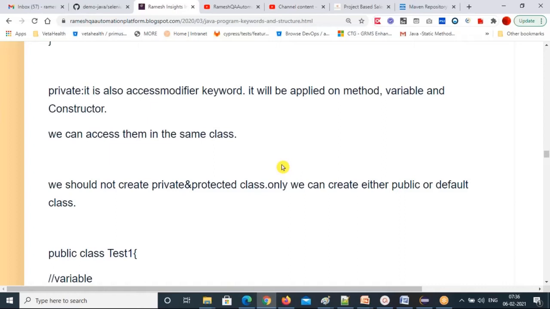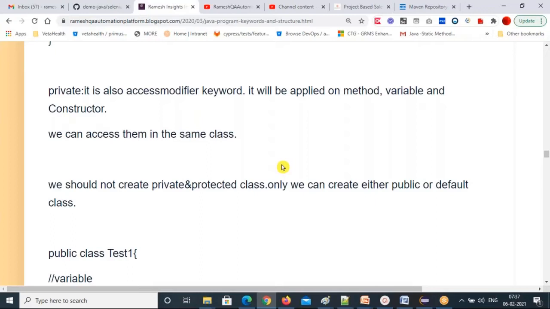And private access modifier. A private access modifier keyword is applied only on method, variable, and constructor, and it is not applicable for the class. We should not create a private class. The private keyword is not applicable for the class. Then where you can use this private method, private variable, private constructor? In the same class only.